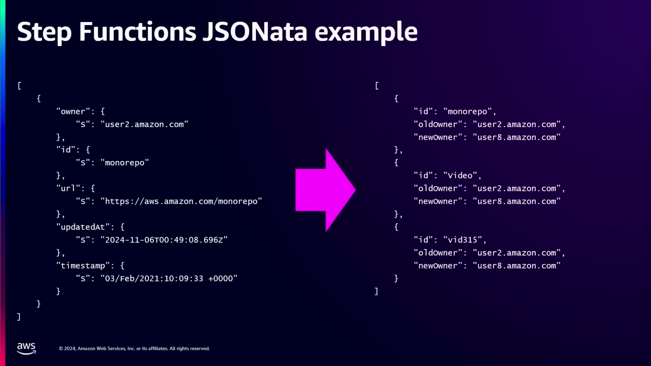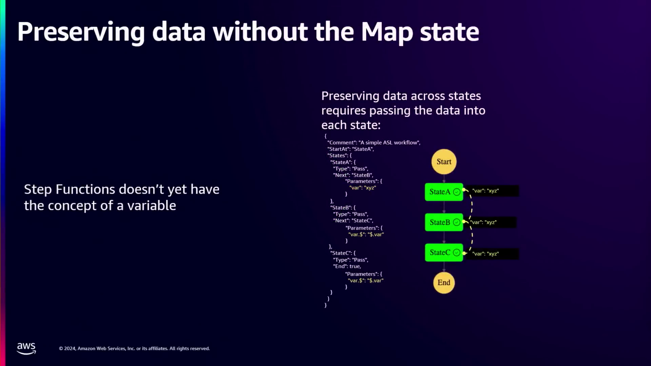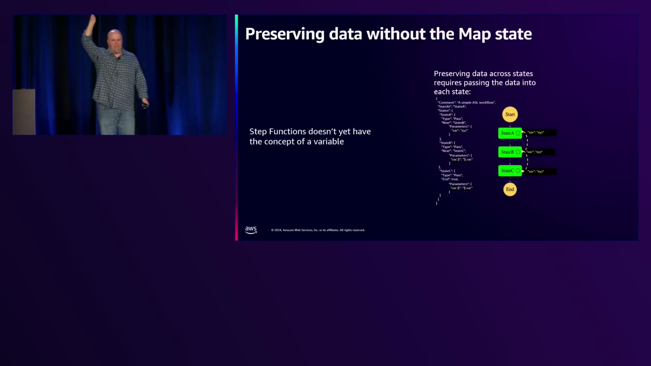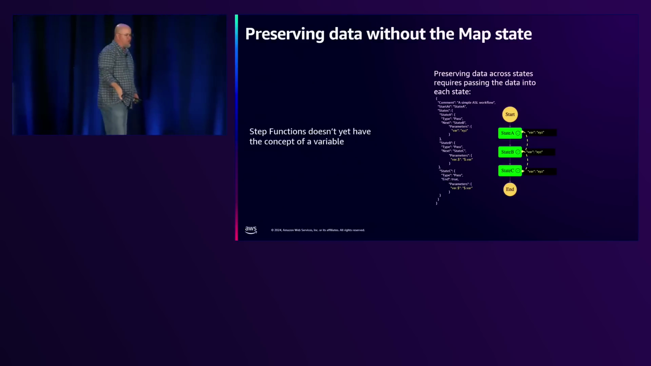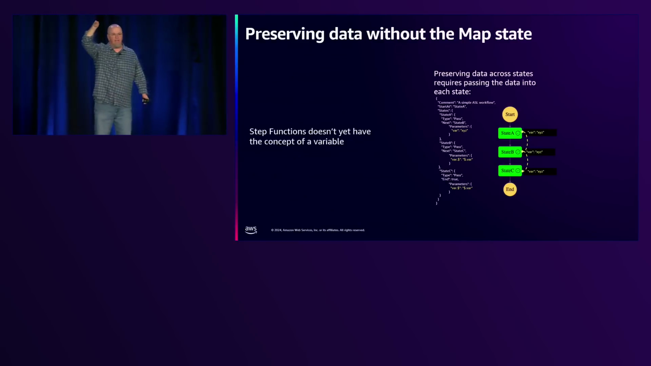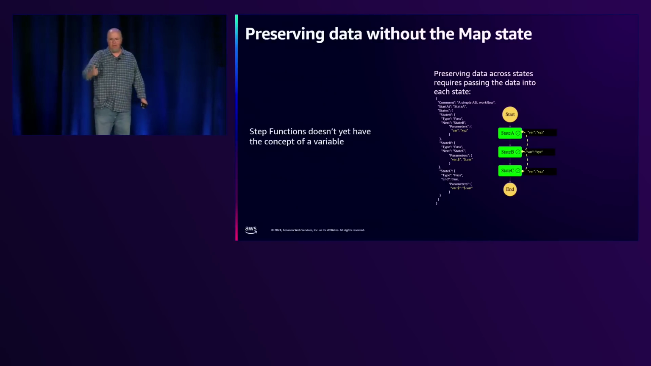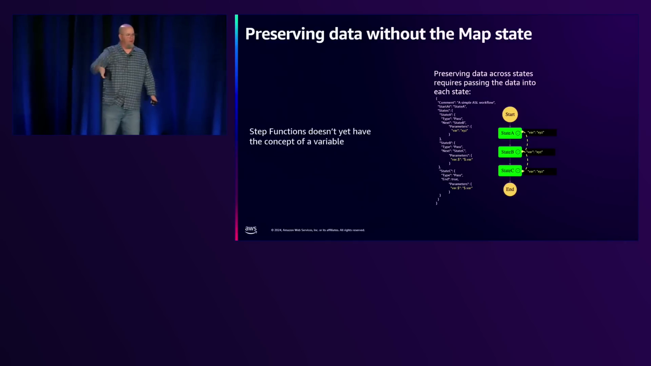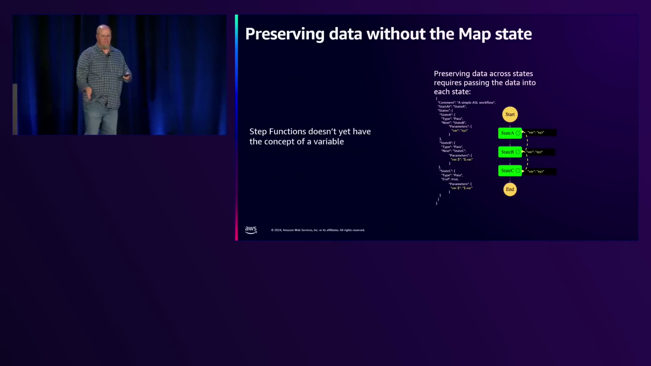It's super powerful. All right, so last year when we went through this, we said we preserve data without map state. There's really no concept of a variable, so you would have to pass it from state to state to state. How many of y'all love that? Okay, all righty. And here I would show you a really cool pattern that Ben Smith showed me, where you would do a parallel and save the parameters in a parallel. But still, you've got to know the array, where it is in the array, the index, that kind of stuff.